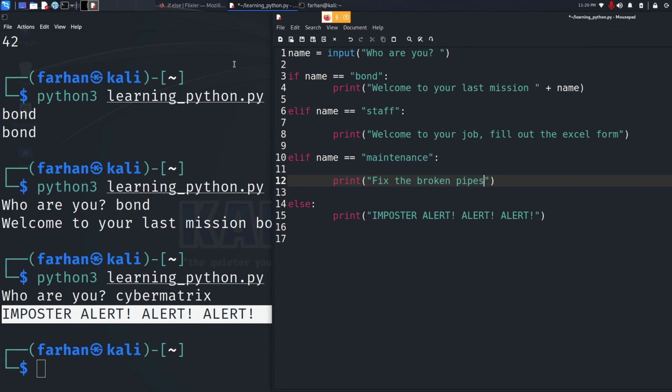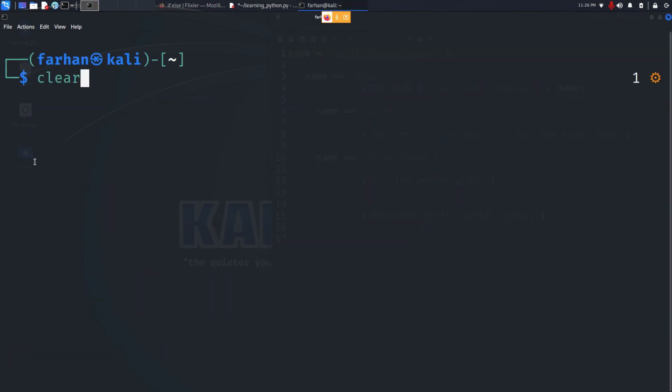Our program will first check whether the name is Bond or not. If this statement is false and it comes here, it will check whether the name is staff or not. If the name is staff and if this statement is true, it will not print anything else. It will just stop here. Now if I run my code,